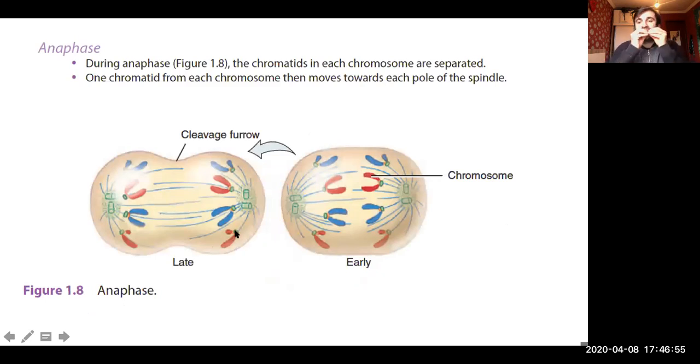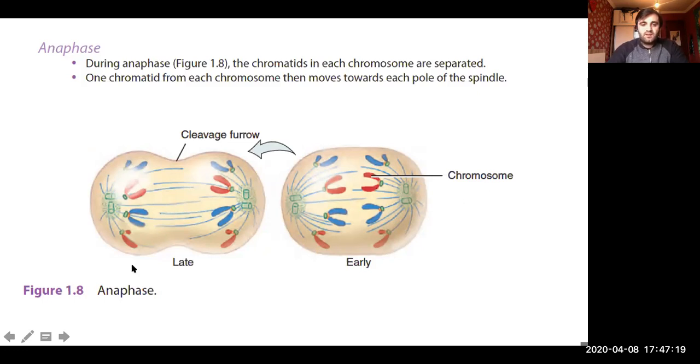This is very crucial, very important. Chromatids are separated, and one chromatid from each chromosome then moves toward each pole of the spindle. You see, though they used to be one chromosome, now they are separated.